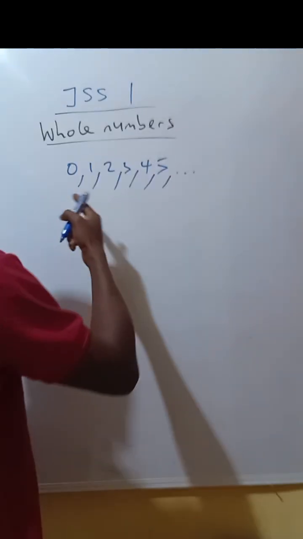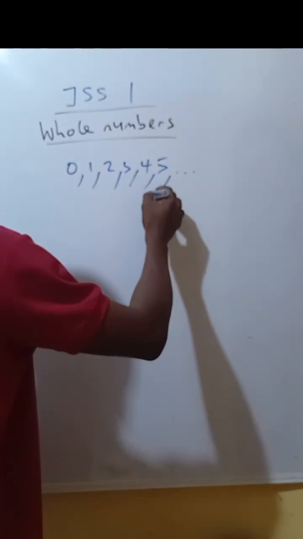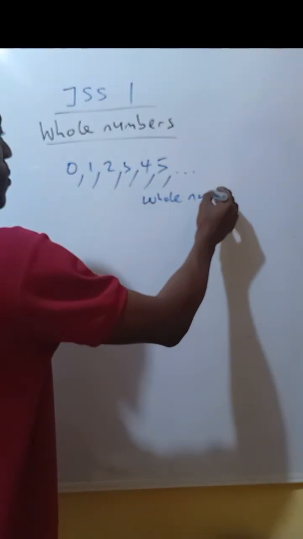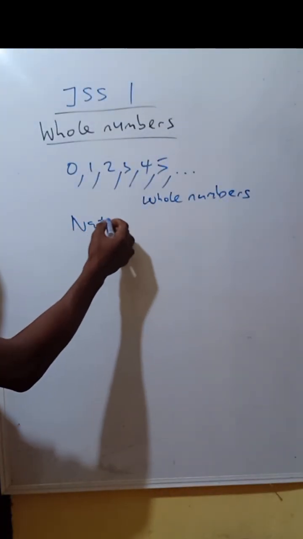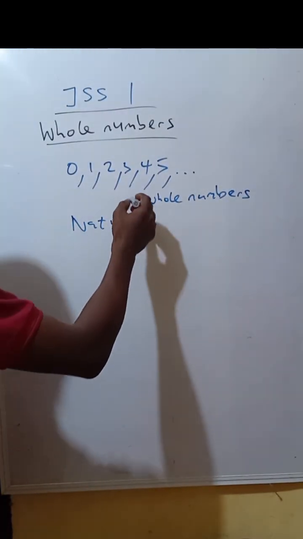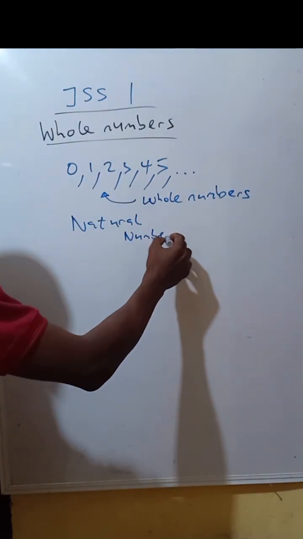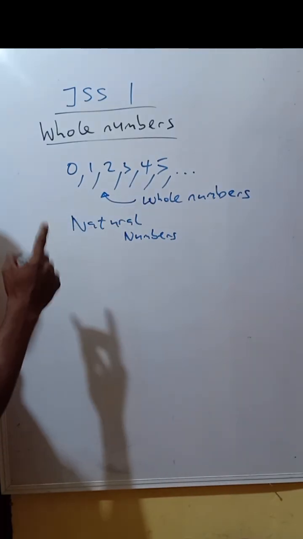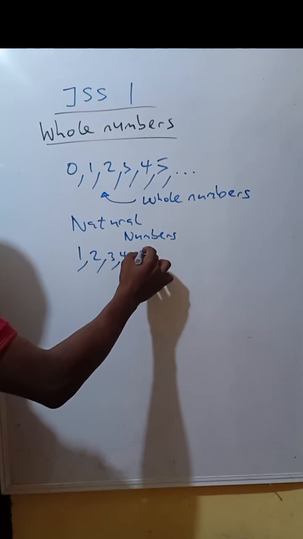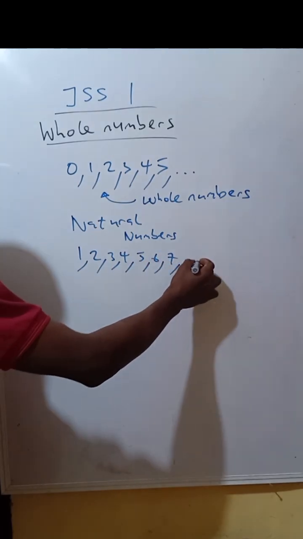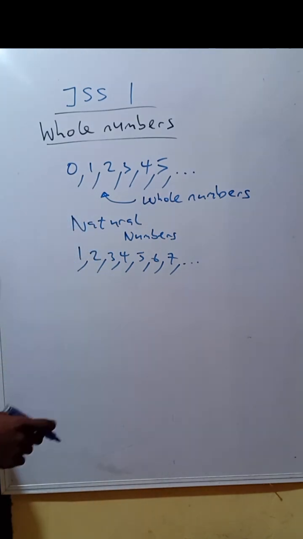Now, among these whole numbers, we have natural numbers. Natural numbers do not include 0. This is whole numbers. Then natural numbers, 0 is not included. Natural numbers are whole numbers aside 0, apart from 0. So natural numbers is 1, 2, 3, 4, 5, 6, 7, down to infinity. They are whole numbers with the exception of zero.